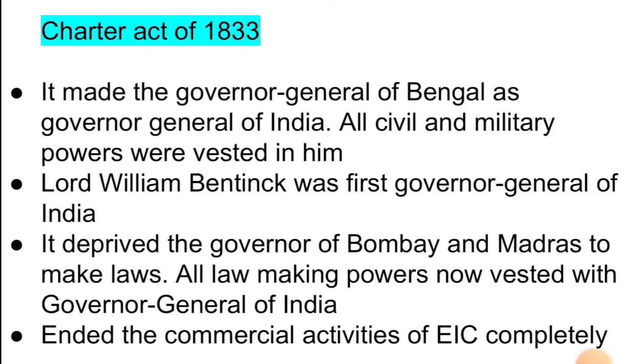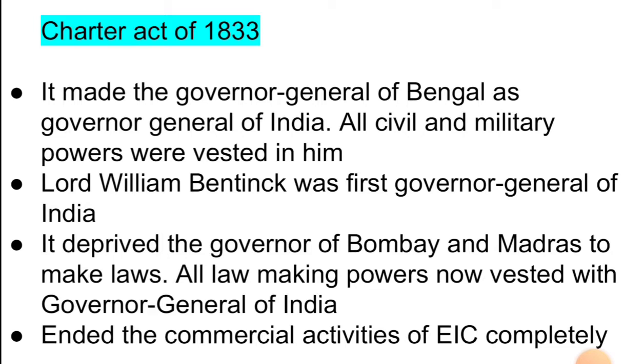After that came the Charter Act of 1833. This is the fourth act passed by the British East India Company. It made the Governor General of Bengal the Governor General of India. As we all know, the first Governor General of Bengal was Lord Warren Hastings, and now the Governor General of Bengal was made the Governor General of India in the Charter Act of 1833, and all civil and military powers were vested in him.